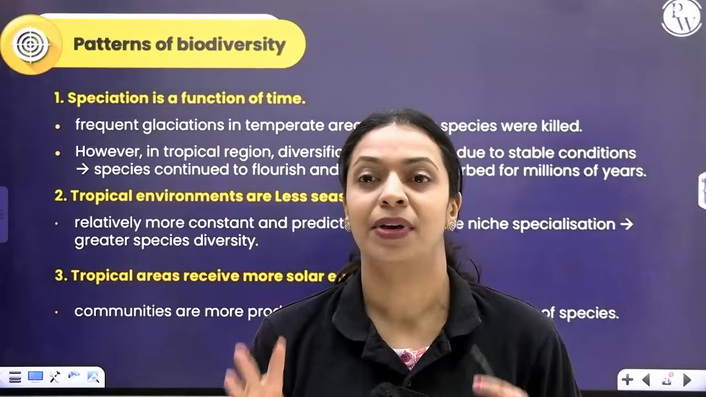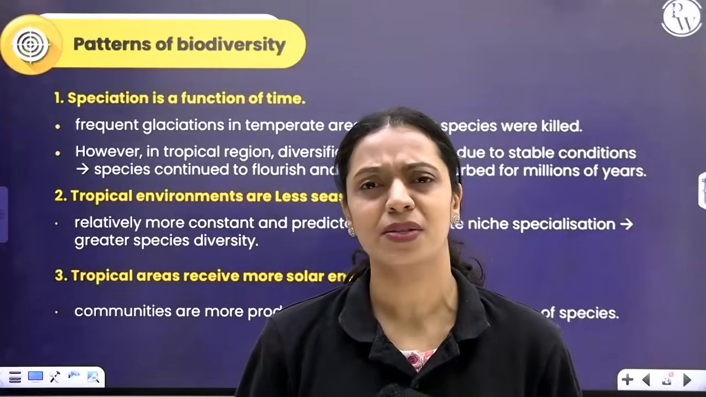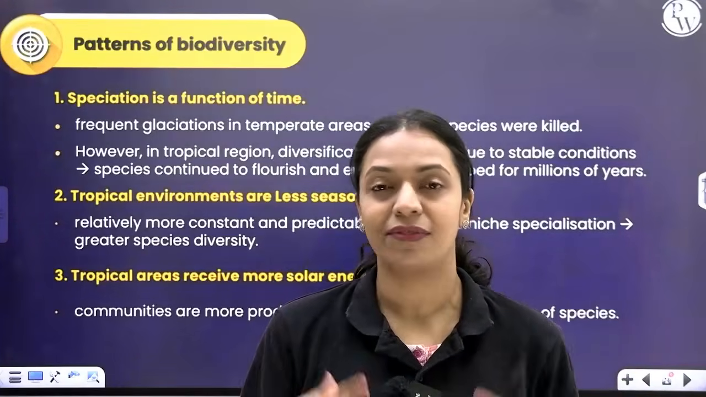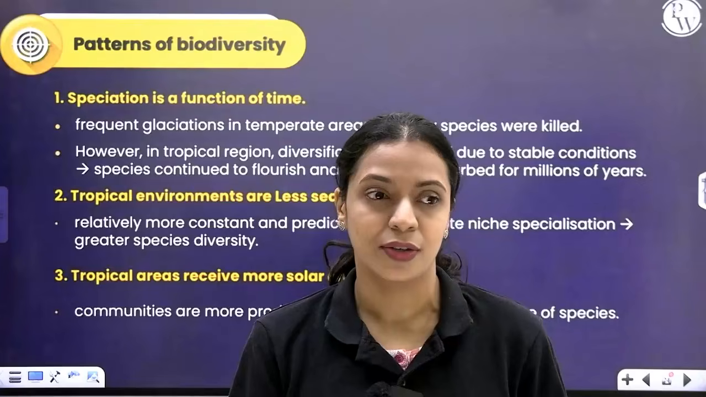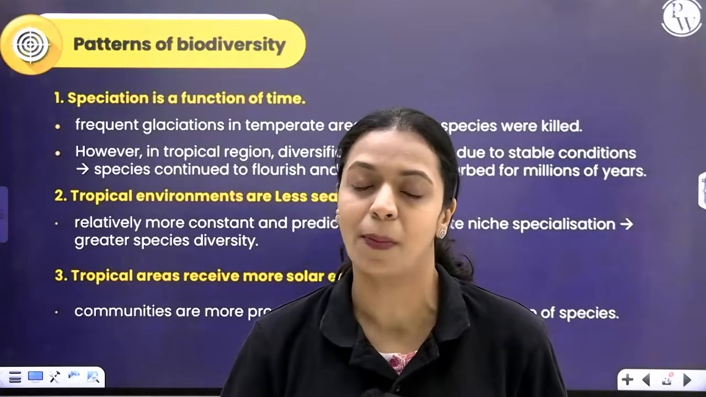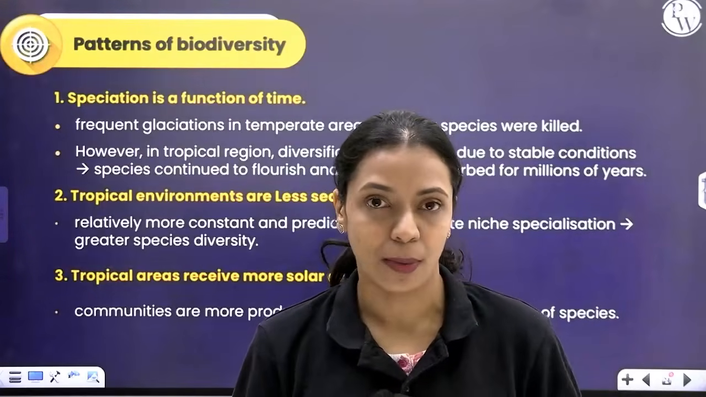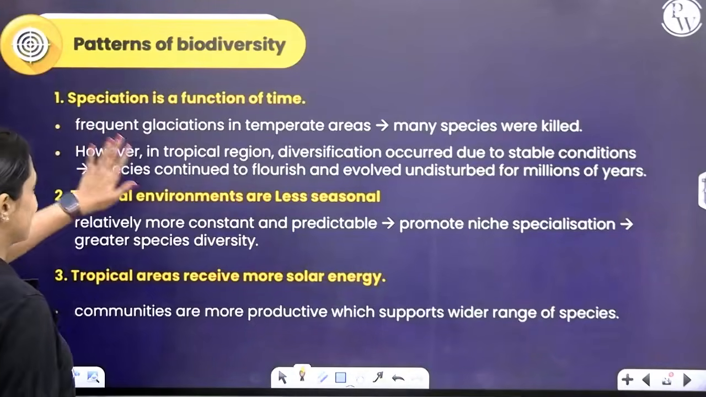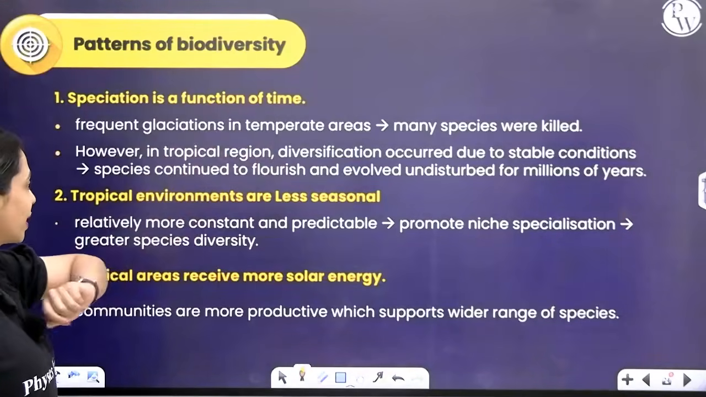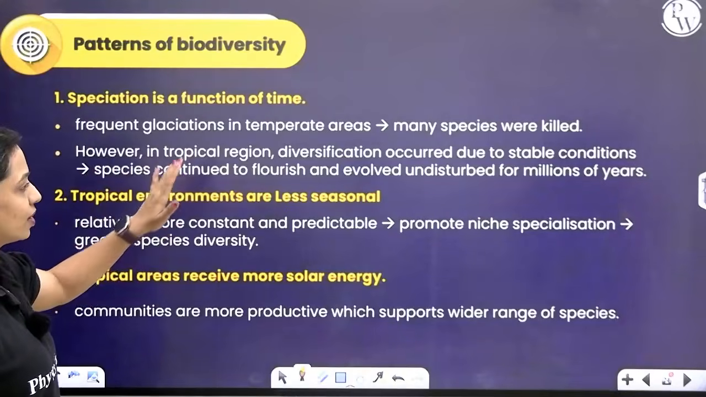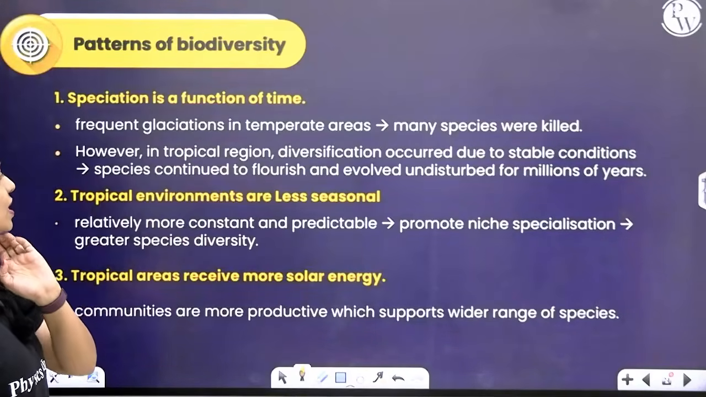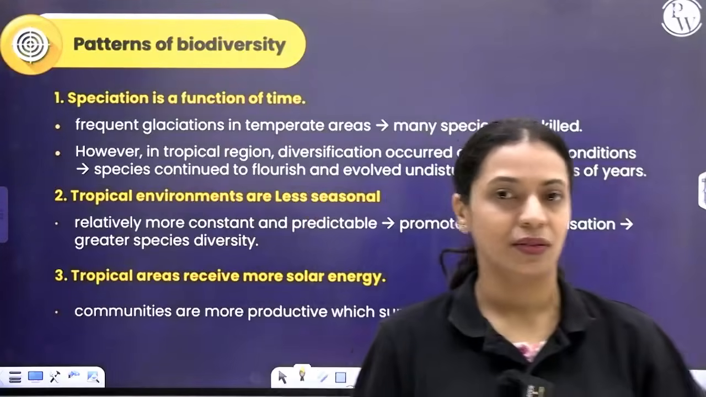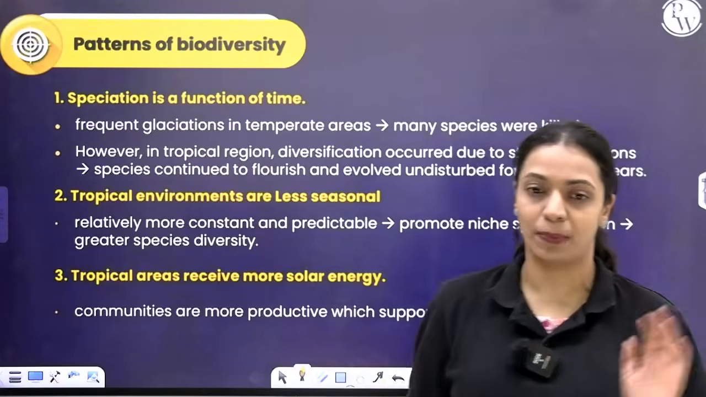But if you compare temperate with tropics, in the tropics we haven't faced such glaciations much. So relatively we have gotten more time to evolve and more species to form. As a result, in the tropics you can find more species diversity. Okay, so frequent glaciations in temperate areas killed many species, and in the tropical region diversification occurred because of stable conditions. So species continue to evolve and flourish, and new species formed over a long period of time.